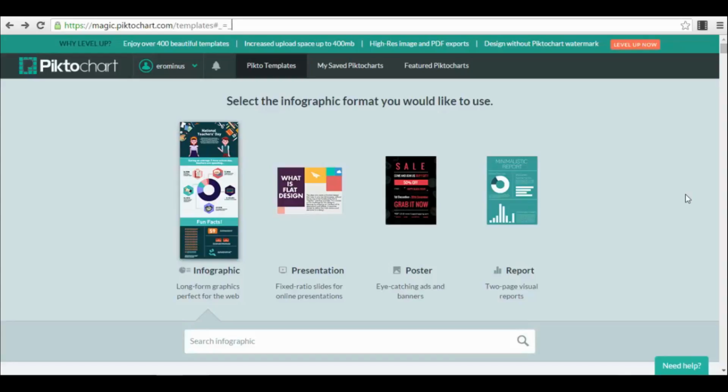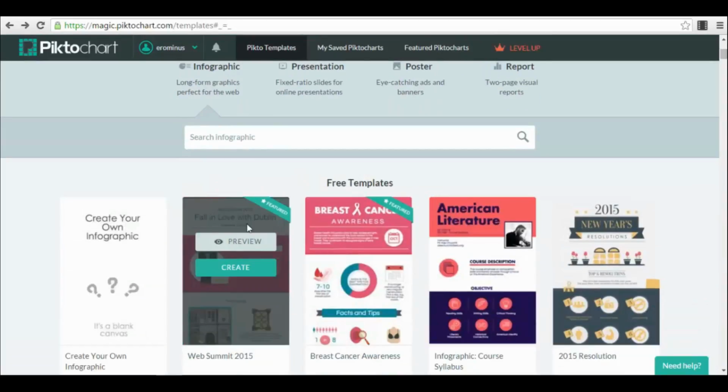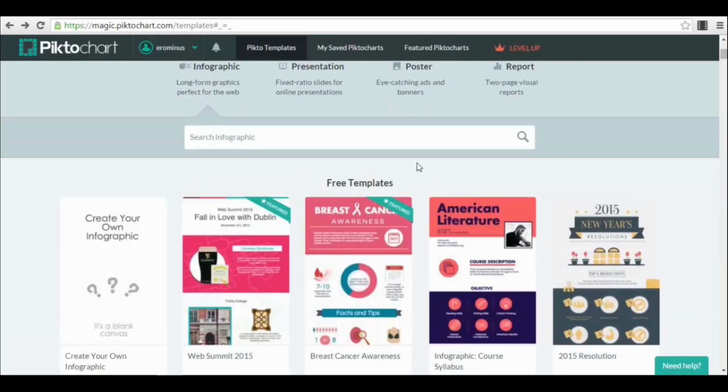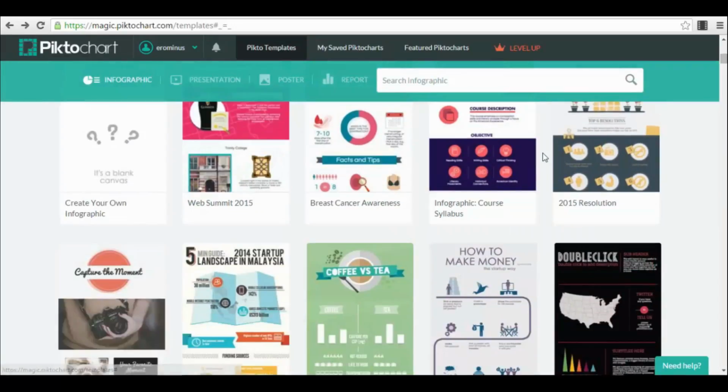You create a free account with your Facebook account, and after you create your free account, this is what you will see in your Piktochart. You can see exactly here how it's called, Piktochart. This is the first page where you select a template, the infographic format you would like to use. For example, we select an infographic, and now we have different templates, 3 templates here.